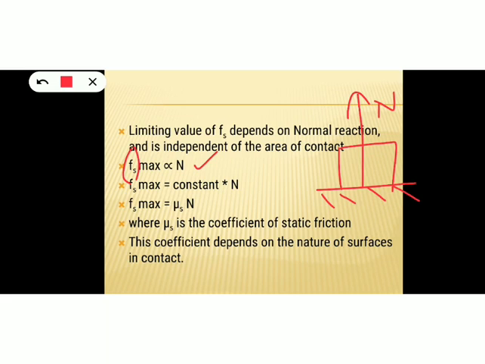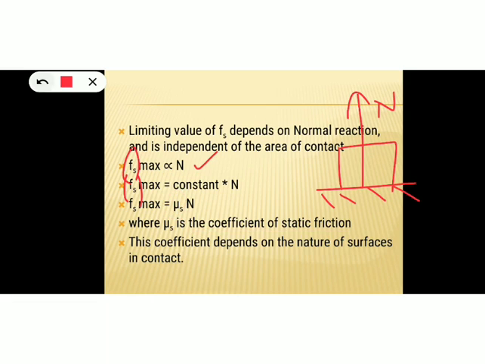And to remove this proportionality sign, we will add a constant. So Fs maximum is equal to a constant into N, and this constant is mu s. So the constant that is added here is mu s, and this mu s is the coefficient of static friction, and this coefficient depends on the nature of surfaces in contact, whether the surface is a rough surface or smooth surface, whether it is a slippery one. So all those factors are considered by this coefficient of static friction.